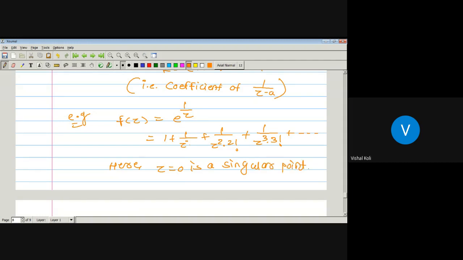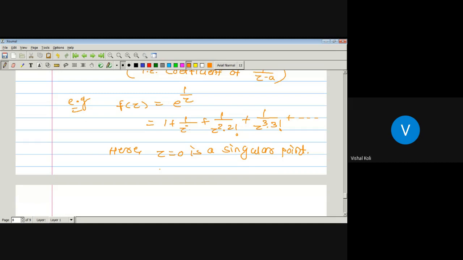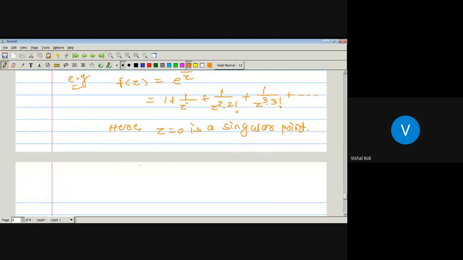Then the residue of f at 0 is nothing but a of minus 1. Now tell me what is a of minus 1 here? It is just the coefficient of 1 upon z minus 0, which is nothing but 1.